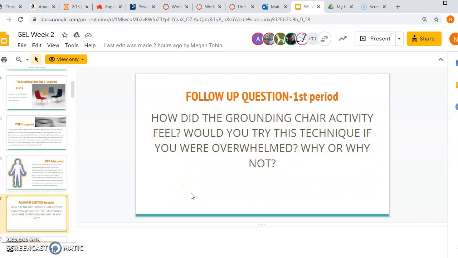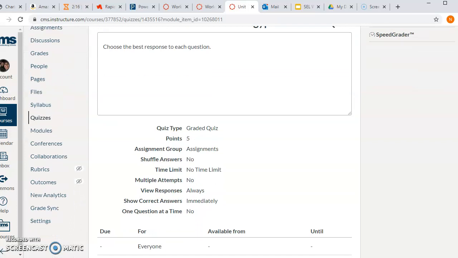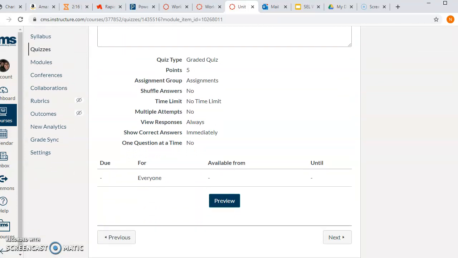And then your question that you need to put in your notes, because you may not be able to put in the chat, but in your notes, you ask yourself, how did that grounding chair activity make me feel? Would I try a technique like this if I were overwhelmed? Why or why not? Be totally transparent with yourself. If it's something that you disagree with and you don't like, then maybe that's not the thing for you. But I promise you, I've used this technique before and it really does help calm you down.